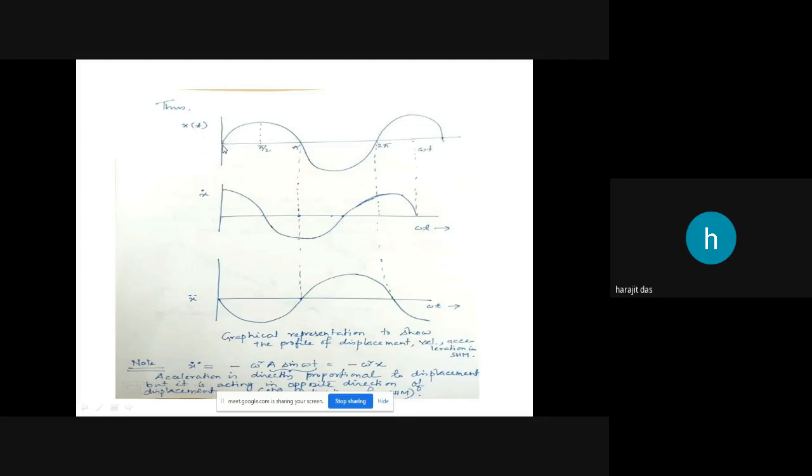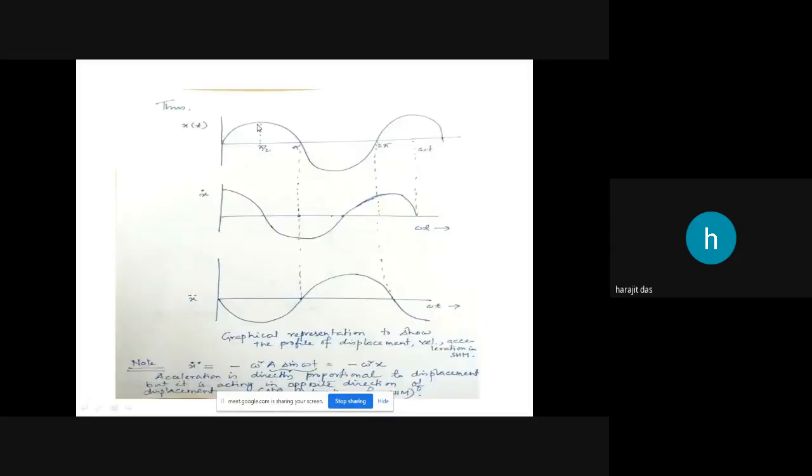Here, because x equals a sine omega t, a will be the amplitude and sine omega t or sine theta will be this sinusoidal curve. Then the velocity is leading the displacement vector by an angle of pi by 2. That's why it will be shifted by pi by 2. So from this point you will draw this graph, because it is leading by pi by 2.